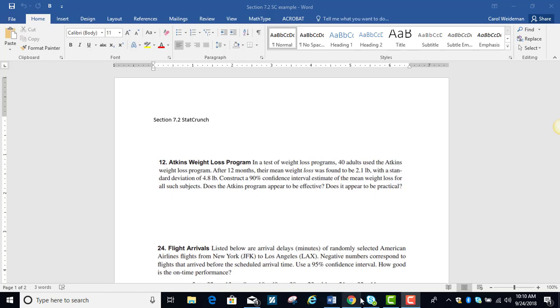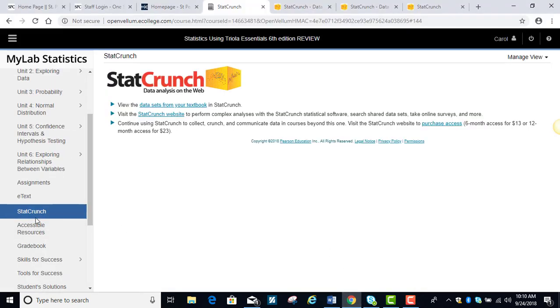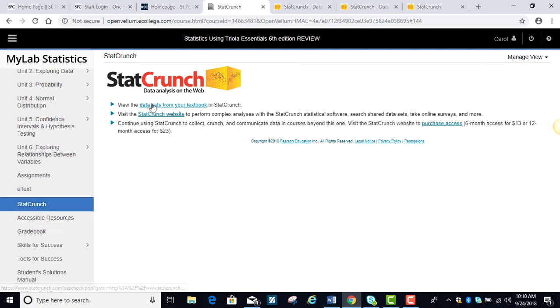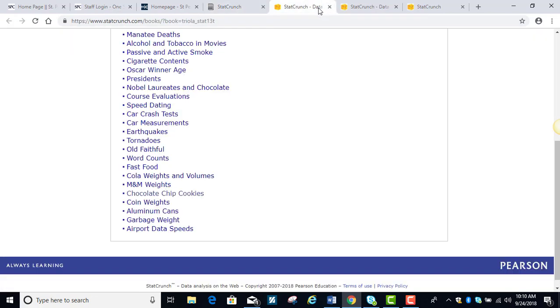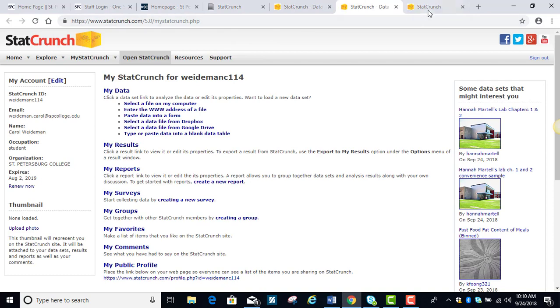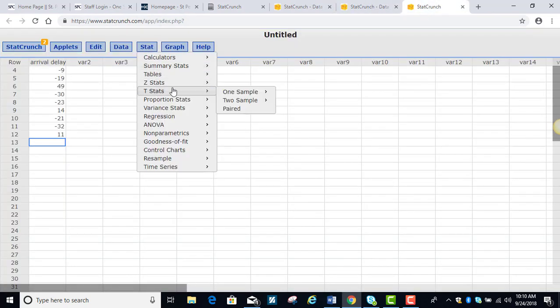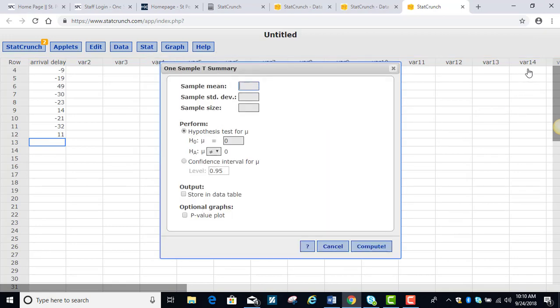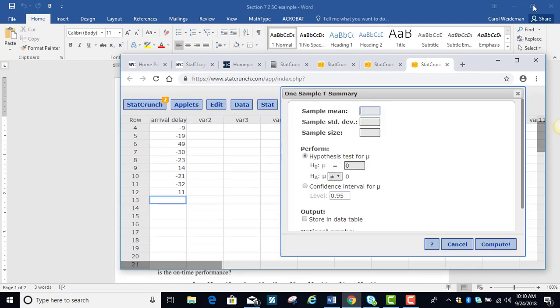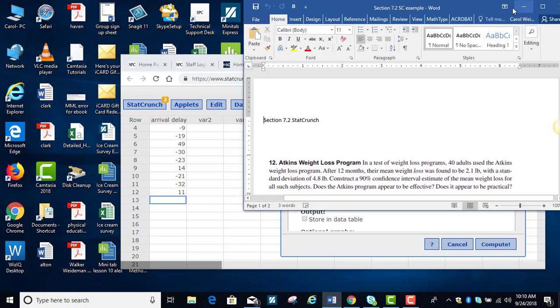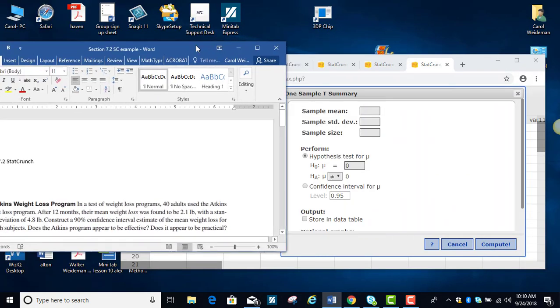So I'm going to go to StatCrunch, and remember from our MyStatLab, we pick StatCrunch from the left toolbar, and we're going to go to the website, and from the website we're going to open StatCrunch, and I've already got a window open here. So we're going to go to T-Stats, one sample, and this time we have summary data. And so we're going to enter in the data, so let's pull this over here so we can see it.